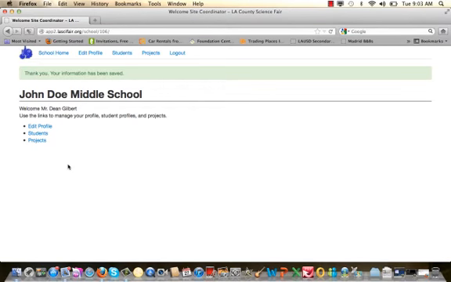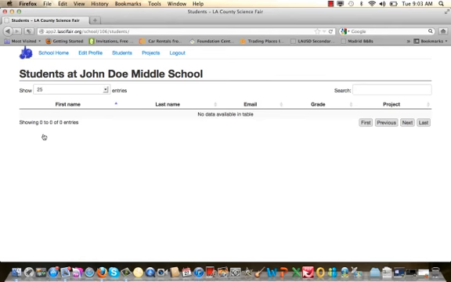Once we open up project and student registration, you'll be able to monitor your students registering their projects by clicking here. You can see all the information that your students will enter: their first name, their last name, their email, their grade level, and the title of their project. And you'll notice that all of the project entries will be listed here.